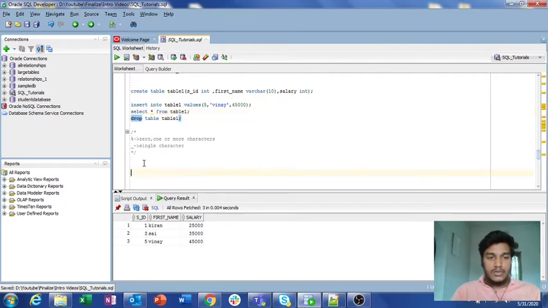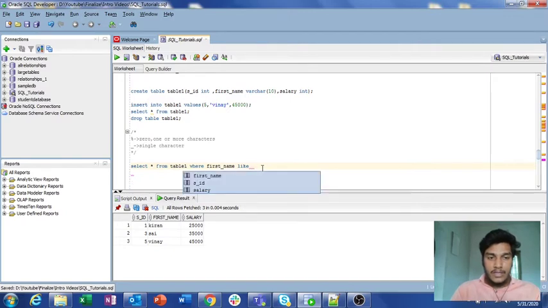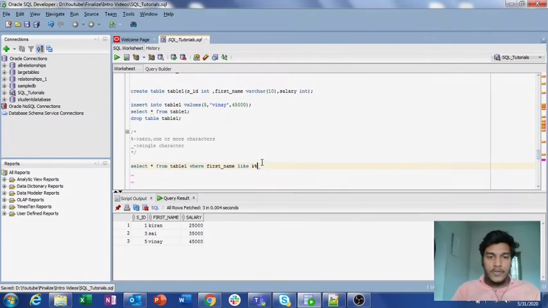Suppose what I want to retrieve is select star from table 1 where first underscore name LIKE. You need to specify the LIKE operator, a space, and then write a condition here. The condition is 'k%'. What the LIKE operator does is, we need to specify the condition in single quotes. Suppose I want to retrieve all the first names starting with k, and I am writing it as k%.